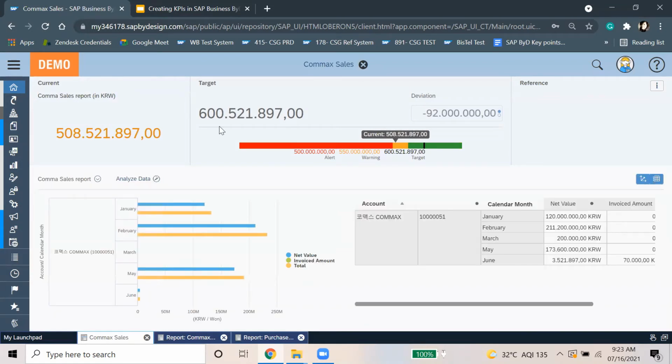Here we see that we have a target of 600 million KRW, and then we had the warning of 5 million. Sorry, the alert was for 5 million and 5.5 million is for the warning. And the deviation shows how much we are behind the target value. Yeah, so that's about the KPIs. If anyone has questions, they can ask me.